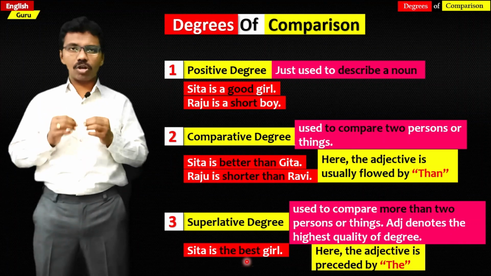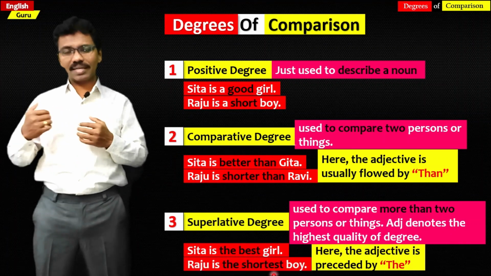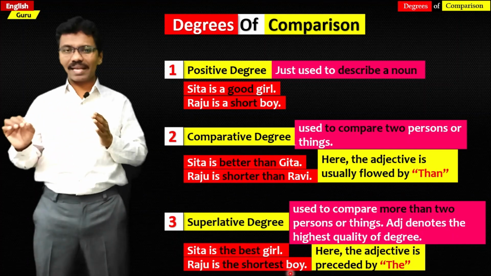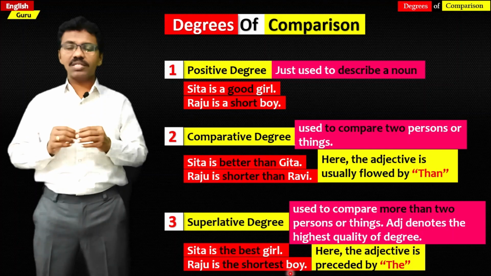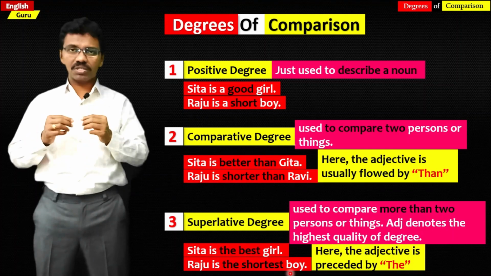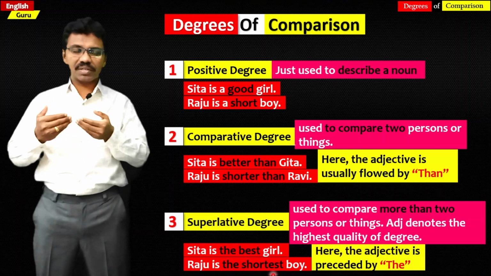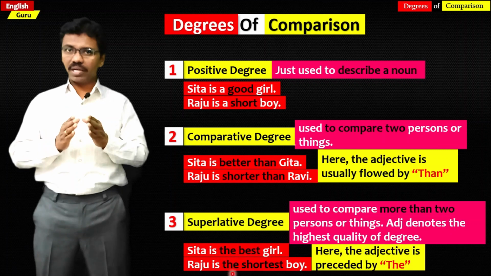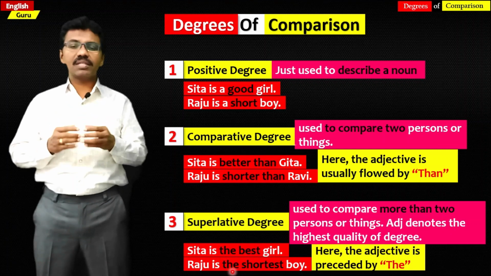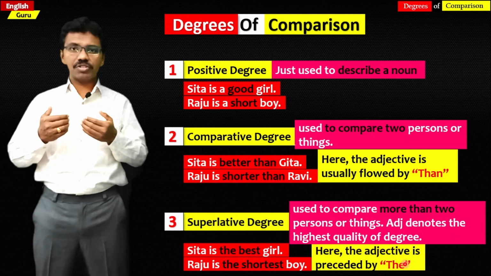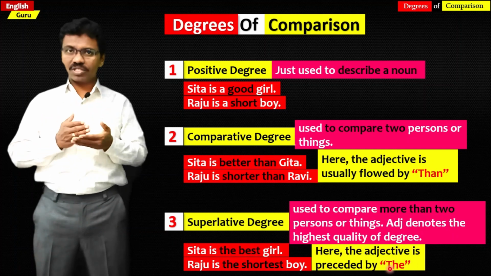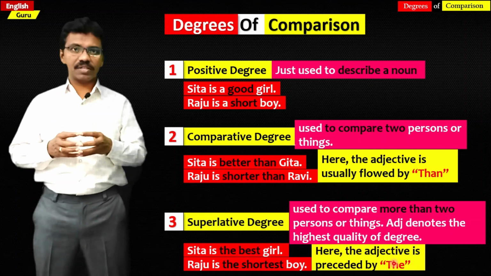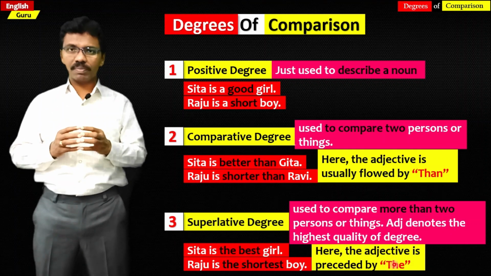In a similar manner, Raju is the shortest boy in the class. So here Raju is compared to all other boys in the class. So that is the reason it is in superlative degree. The shortest is an adjective. It is in superlative degree. And if we observe, the article the precedes the adjective, that is best and shortest. So before the adjective we get the article the in superlative degree. That is very, very important to remember.